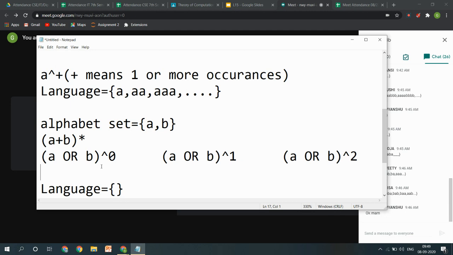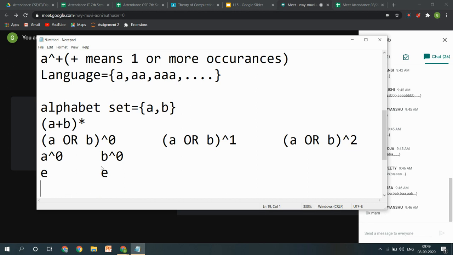So if I take A or B raised to the power 0, either it can be A raised to the power 0 or B raised to the power 0. One possibility is this, another one is this. Both of these cases are giving me epsilon. So I can just write a single epsilon for this whole.